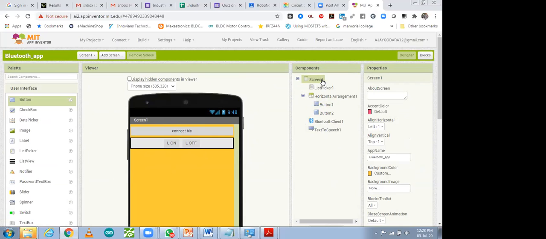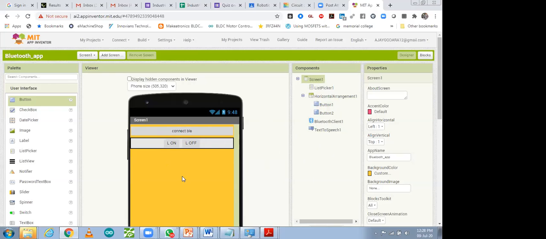So first, in the screen, I have taken one list picker. This one is a list picker over here, and then after that I have taken one horizontal arrangement, then two buttons, then after that Bluetooth and text to speech also I have taken. So whenever you connect with the Bluetooth module, it will tell you by voice that your Bluetooth device is connected. That also you can do. So that is about Bluetooth communication. You can send whatever data you want to send from this device.